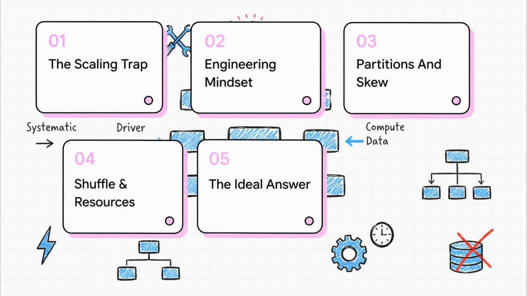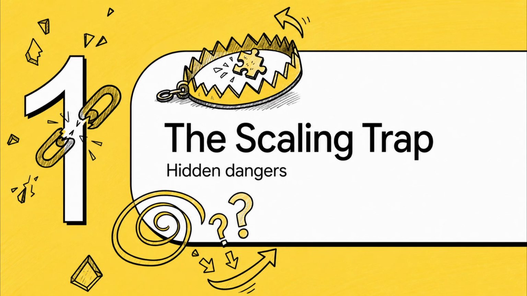Here's our roadmap for today. 1. The scaling trap. 2. The engineering mindset. 3. Fixing partitions and skew. 4. Shuffle, memory and resources. And finally, the ideal interview answer. We're giving you the exact framework and vocabulary you need. Let's start right off with Section 1, the scaling trap.